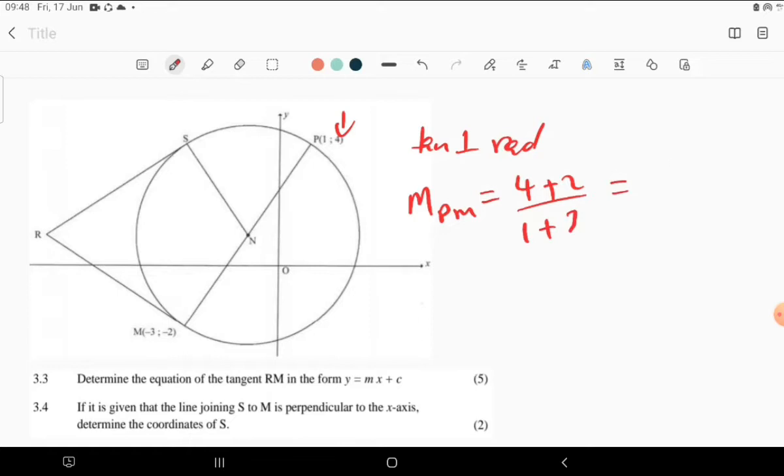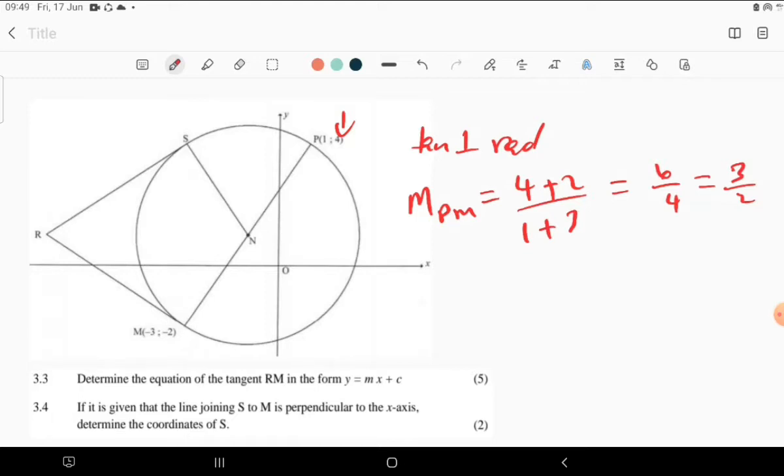Therefore we have 6 over 4, which is going to be 3 over 2. So this is the gradient of the diameter, which is the same as the gradient of the radius.